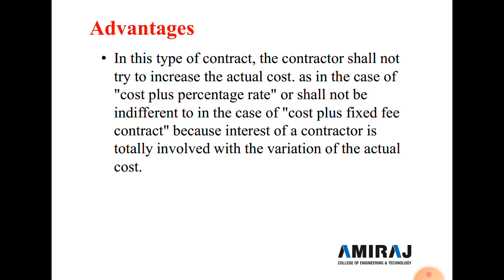The actual cost is thus lower and lower, so both the owner and contractor will benefit. This is the best of the cost plus contracts.